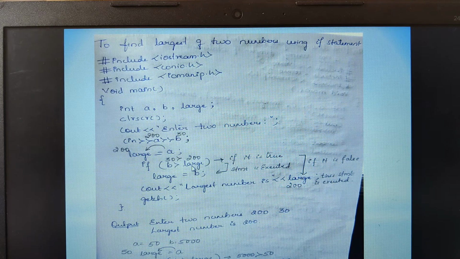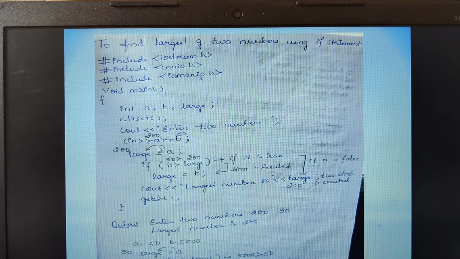But look here, is 30 greater than 200? No, the condition has failed. The condition is false. If this condition is false, definitely it will skip this statement and the control jumps to the next statement. Here the control jumps and it will print cout, largest number is. In which variable is the largest number? Whether it's a or b? No, the answer is actually in the variable known as large. Therefore I am printing large here, and then finally getch.